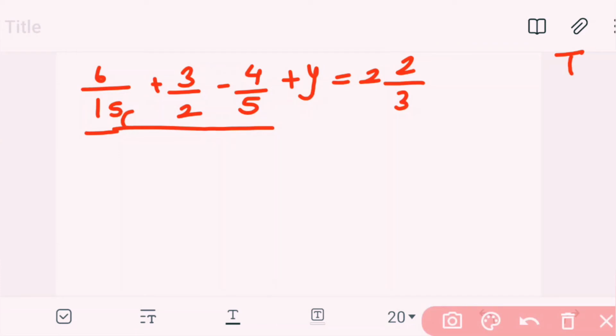So here we multiply by 2, 15 2s are 30, here by 15 and here by 6.